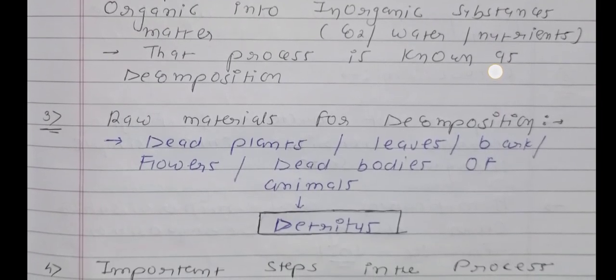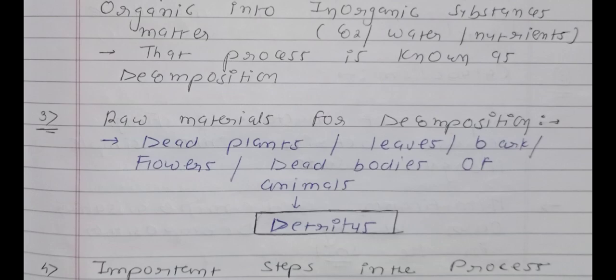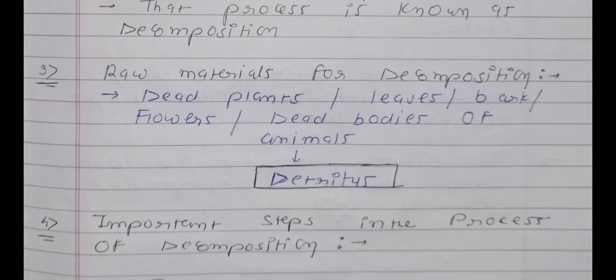Now see point number 3. What will be the raw materials for the process of decomposition? Dead plants, dead bodies of animals, as well as leaves, bark and flowers. These all are combinedly known as detritus, and detritus is known as the raw material for the process of decomposition.